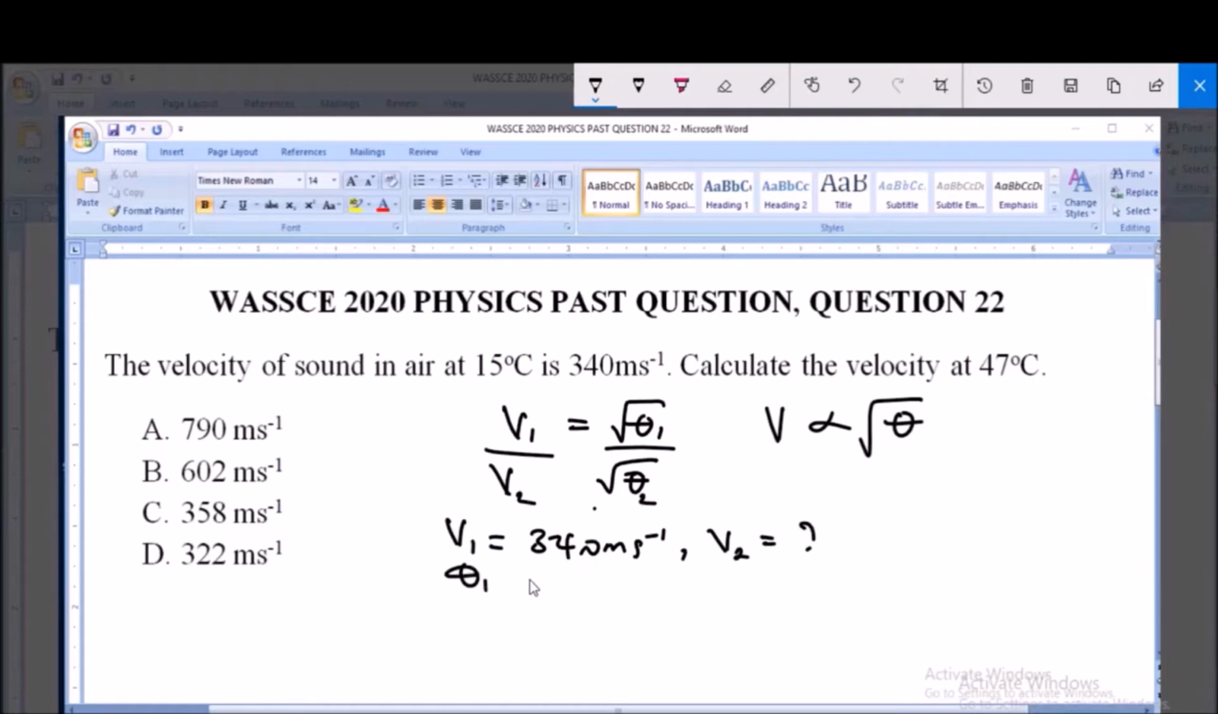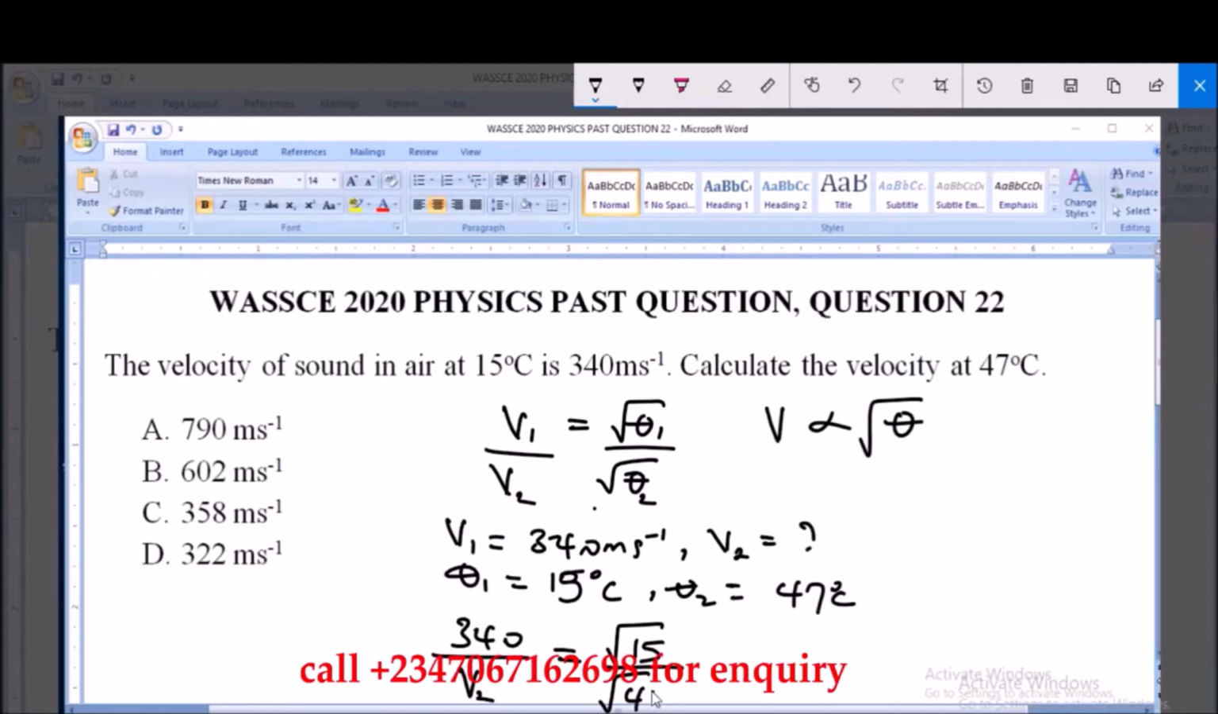Now the initial temperature is 15 degrees Celsius and the final temperature, that's theta 2, is equal to 47 degrees Celsius. Then we're asked to find the velocity at this 47 degrees Celsius. So therefore we have that V1, which is 340, all over V2, which is the unknown, is equal to the square root of 15 all over square root of 47.